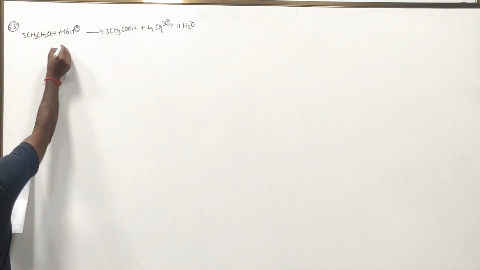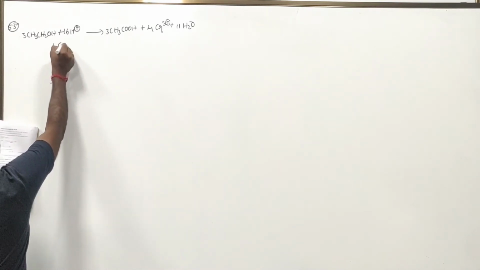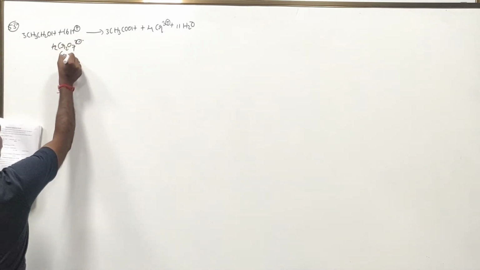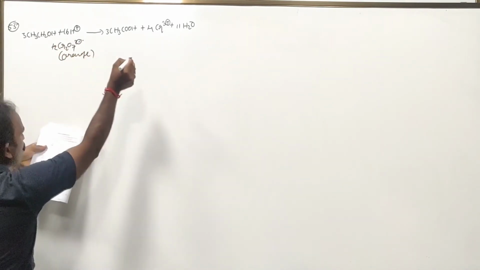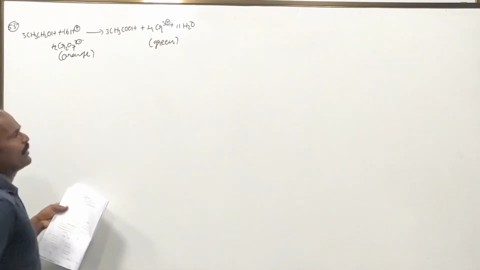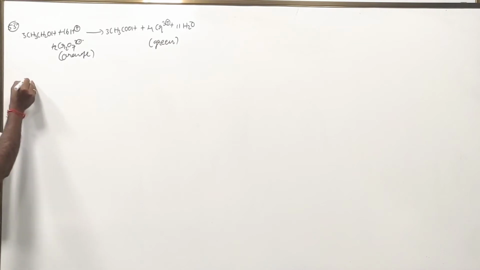Now as we all know, K2Cr2O7 along with the Cr2O7 2 minus, this is in which color? Orange color. And this orange color will be converted to Cr3 plus aqueous, this is going to be green color. If it turns to the green color, then he is a drunk. He has already drunk. This is such a simple thing.